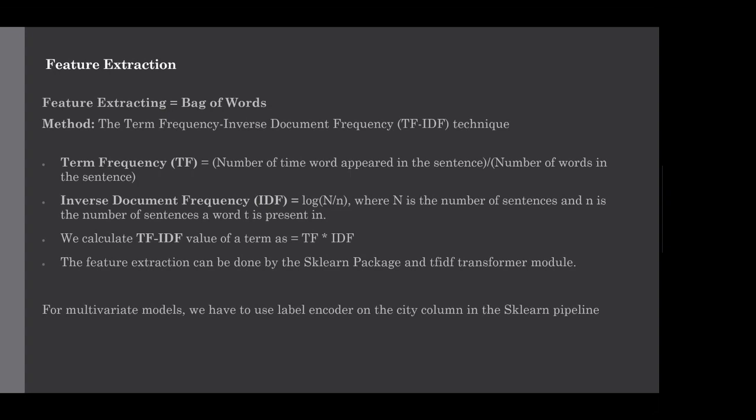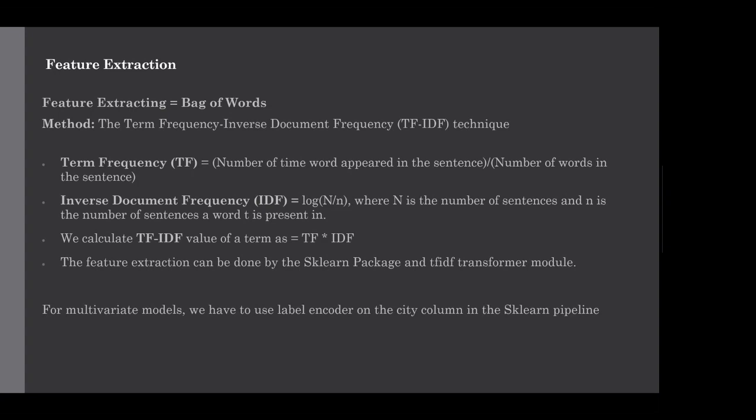Here we calculate the term frequency of each sentence, which is the number of times the word appeared in the sentence divided by the number of words in the particular sentence. That will give the frequency for a particular word in a particular sentence. And inverse document frequency is like mapping these words to the complete data set. So the TF-IDF is calculated by multiplying these two. This complete calculation is done by sklearn's TF-IDF vectorizer that we have used.